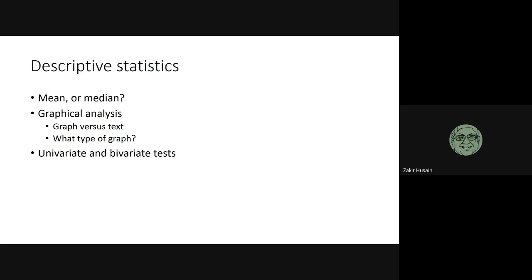You have to use a graph. But when you're using the graph, be very careful. People often give bar graphs for this. But what is the correct graph for this? A line diagram.